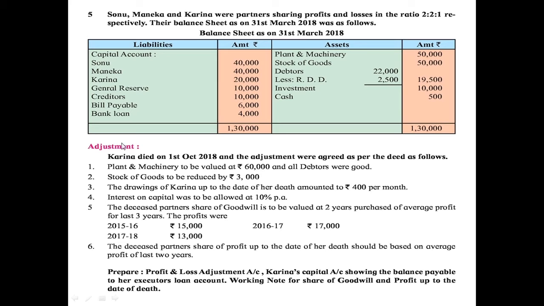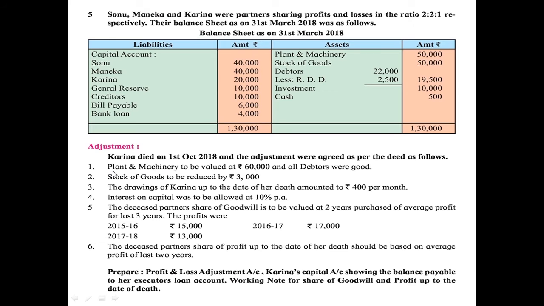So students, first you have to find out for how many months Karina was alive during that particular accounting year. So she died on 1st October. It means she was alive for 6 months because the new accounting year starts from 1st April 2018. So April, May, June, July, August and September. So she was alive for 6 months.